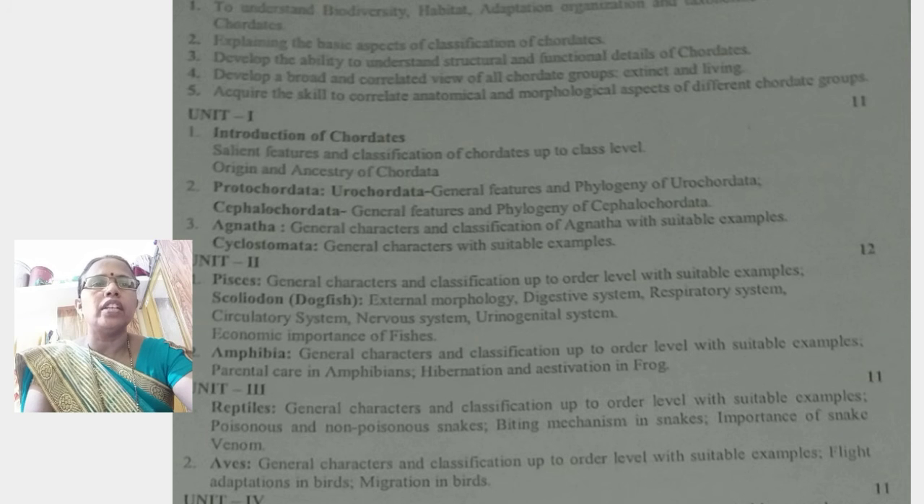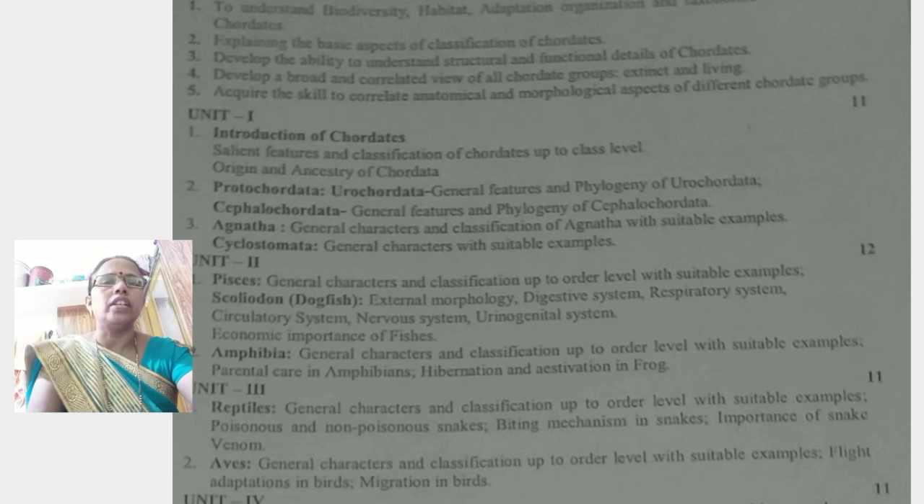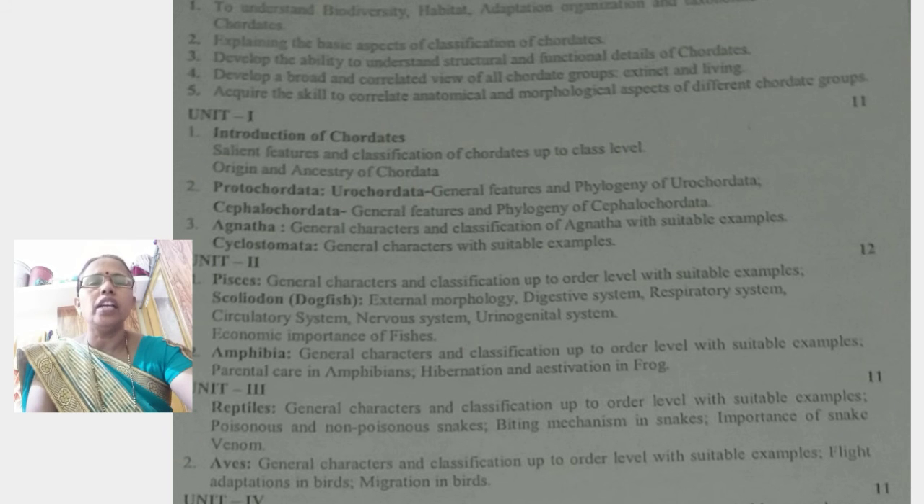Also for urochordate, we study the general features, general characters, and phylogeny. In these animals, generally, the notochord is present in the tail region. These animals are called urochordate animals. And in cephalochordate animals, the notochord is present in the cephalic region, the brain region. This animal is called a cephalochordate. Also in this protochordate, we study in detail the urochordate and cephalochordate, their general features, general characters, and phylogeny of cephalochordate.